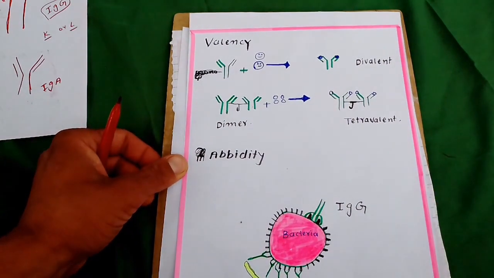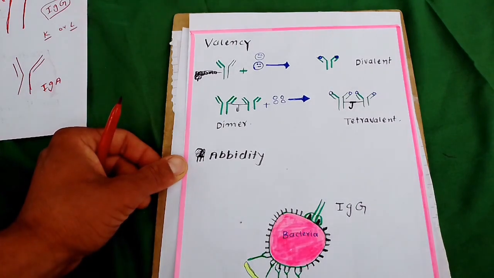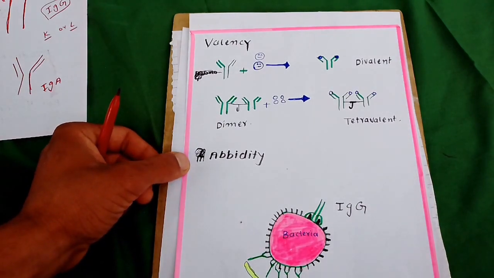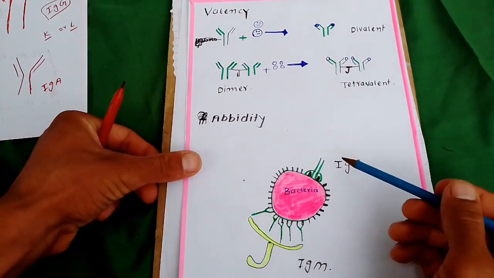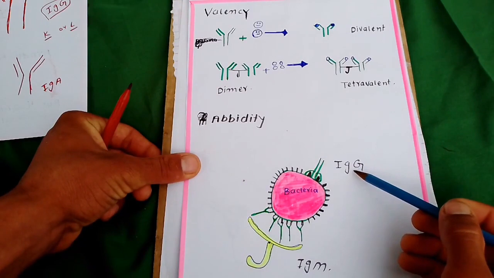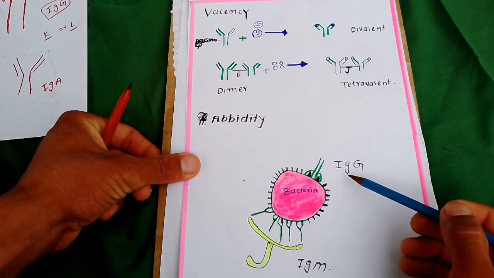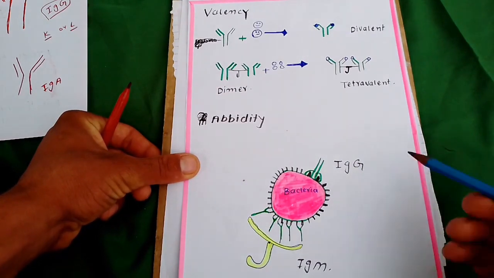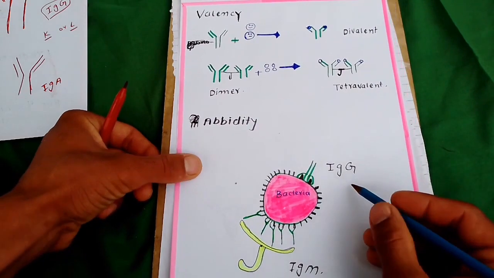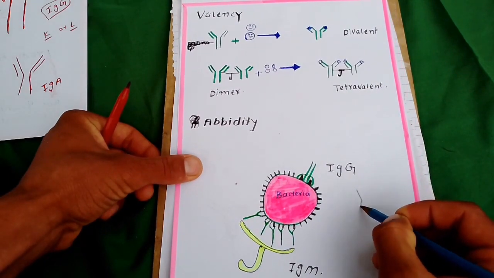What is avidity? Avidity means at how many points a single antibody or a group of antibodies is attached. As we know, IgG is a monomeric antibody. This is IgG.